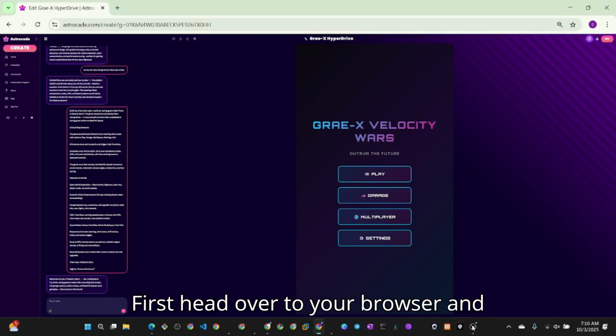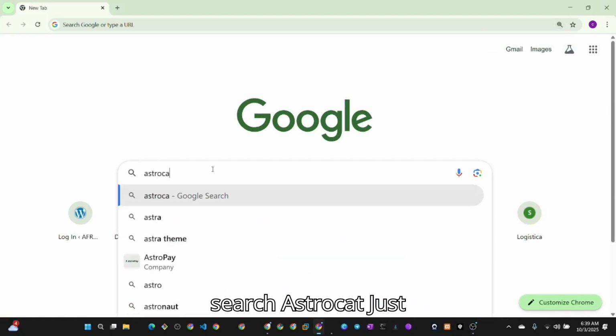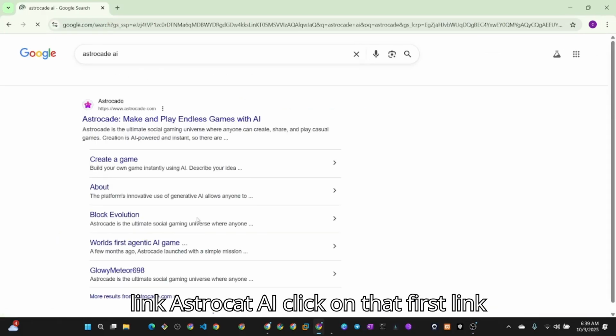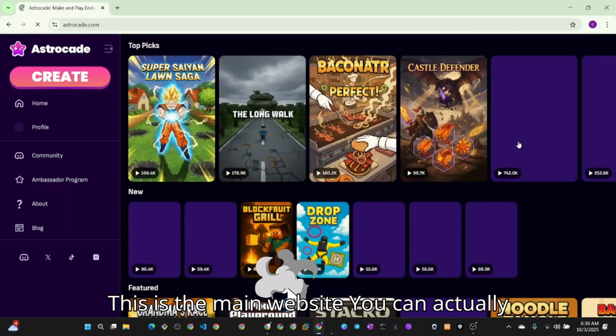line of code. First, head over to your browser and search AstroCAD. Just search AstroCAD and click on the first link, AstroCAD AI. Click on that first link. They'll redirect you to this interface. This is the main website.